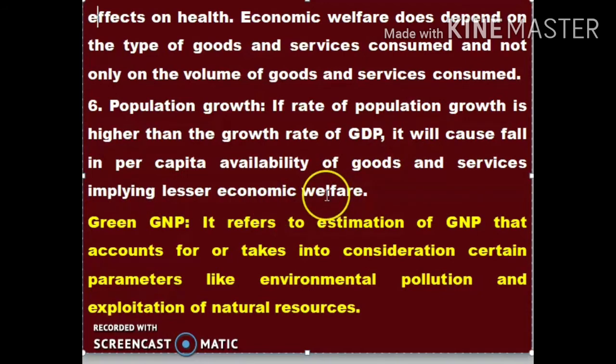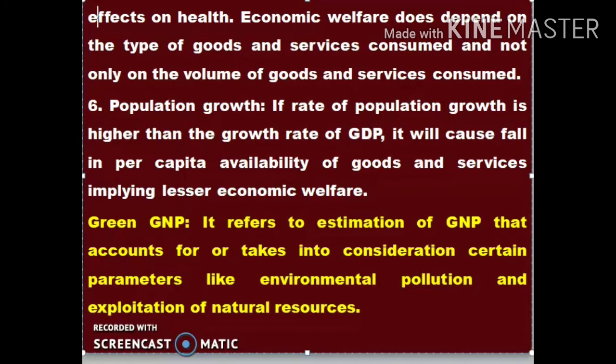I had told you that if population increases, per person this much production is not going on, so it may also lead to a drawback in the economic welfare of the people while calculating GDP. So this much is the point on the topic: GDP for distribution is a limitation for the measure of economic welfare. That is one of the important questions to be asked.